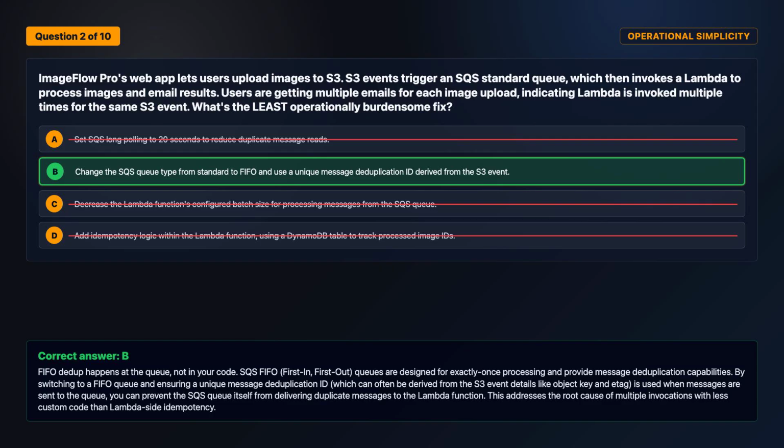By switching to a FIFO queue and ensuring a unique message deduplication ID, which can often be derived from the S3 event details like object key and e-tag, used when messages are sent to the queue, you can prevent the SQS queue itself from delivering duplicate messages to the Lambda function. This addresses the root cause of multiple invocations with less custom code than Lambda-side idempotency.